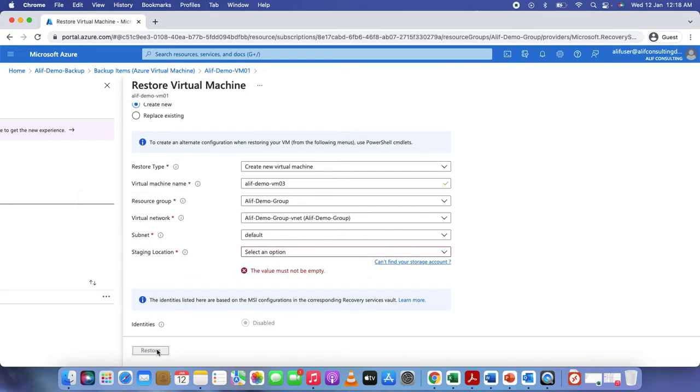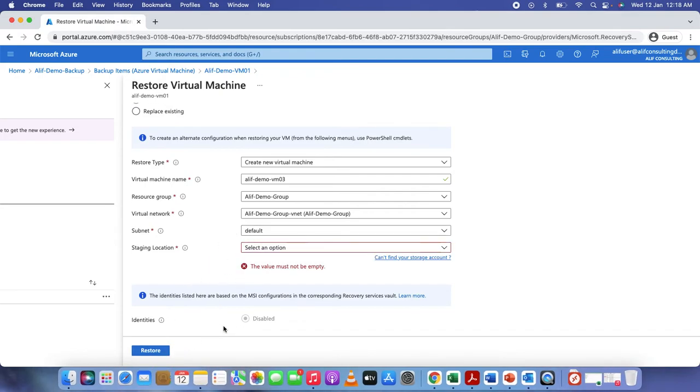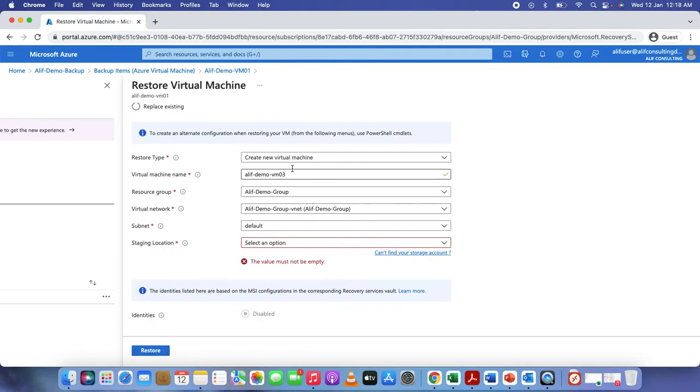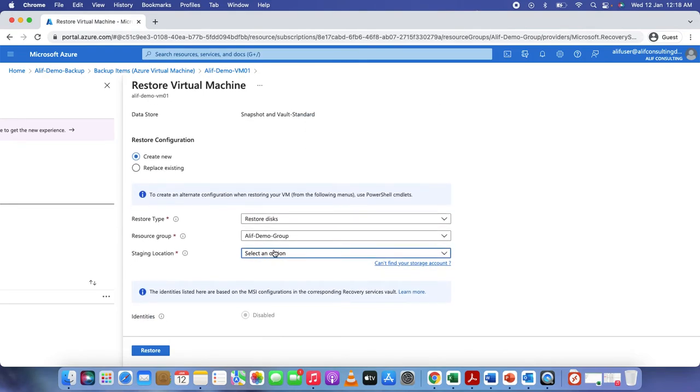So it's not applicable in my case because it's just for the VM. Let's go ahead and restore it. Okay, sorry, it's asking for this option. So I can select my storage account, and from here I can restore the VM. And as part of that, if I want to create the new disk, I can go ahead and create the new disk as well. In my case, I don't know why this is not giving me the option to select the location, but I can go ahead and do that as well.